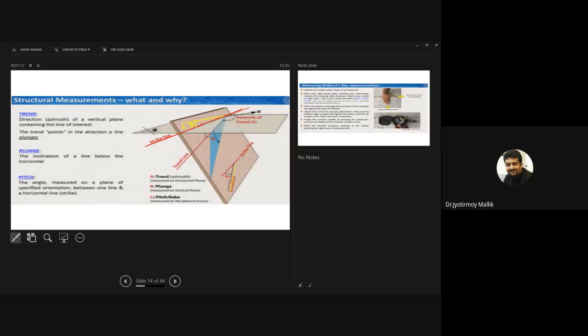Now you see another important thing: we can simply discuss apparent dip for a moment. Let's get rid of this one so that we are not clumsy. When we discussed dip, we said this is the dip direction, right? And this is the dip angle, right? This is the dip angle.